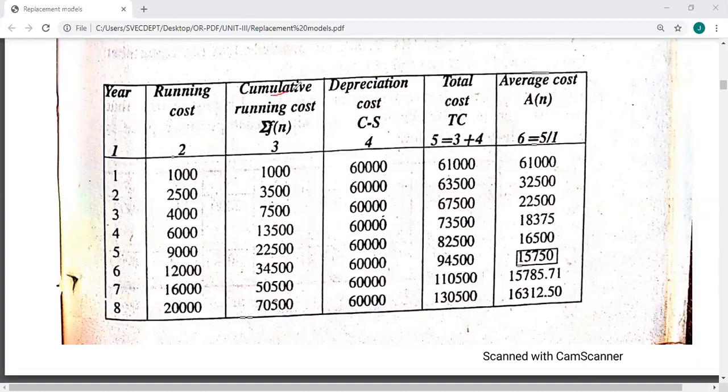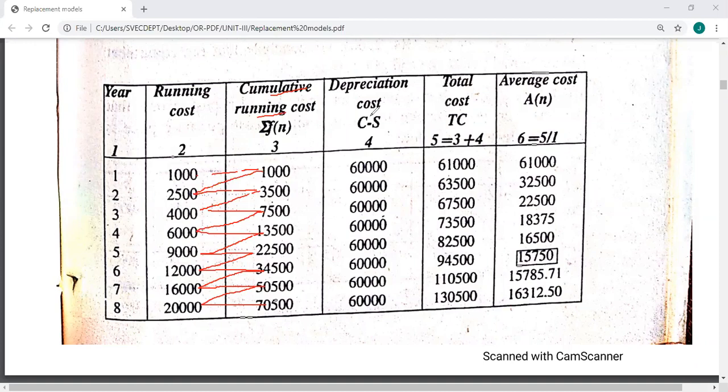You have to find the cumulative running cost. So 1,000, plus 2,500 is 3,500, plus 4,000 is 7,500, plus 6,000 is 13,500, plus 9,000 is 22,500, plus 12,000 is 34,500, plus 16,000 is 50,500, plus 20,000 is 70,500. So this is the running cost cumulatively over 8 years.